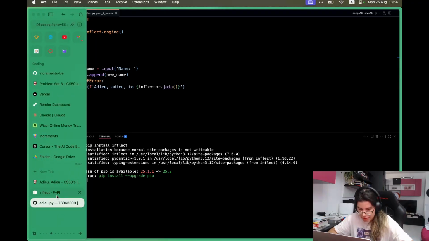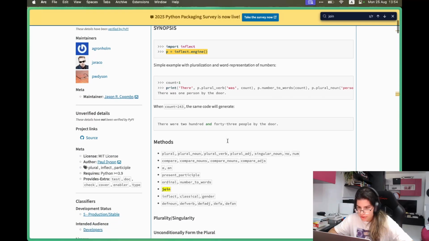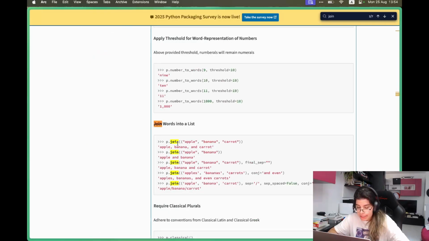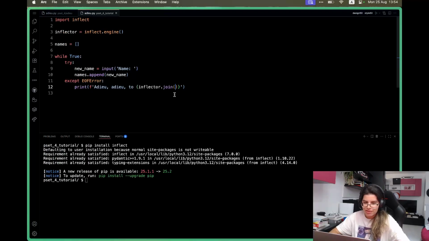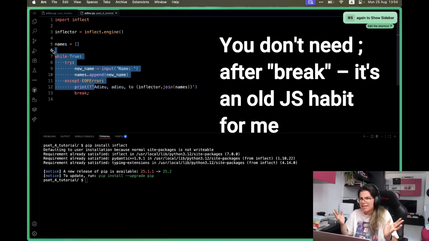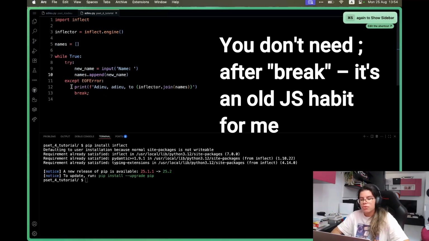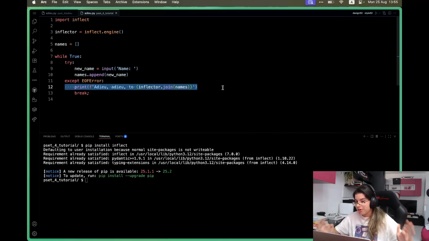We found it here in the examples. So, actually I need to go back in order to show it. There we go. So I'm calling the join method, and I'm just going to pass the list that we have, the names list here. And because this is the end of file, I'm going to break out of the while loop, right? Because this is basically the end. We're done. We just write the output and we are done.